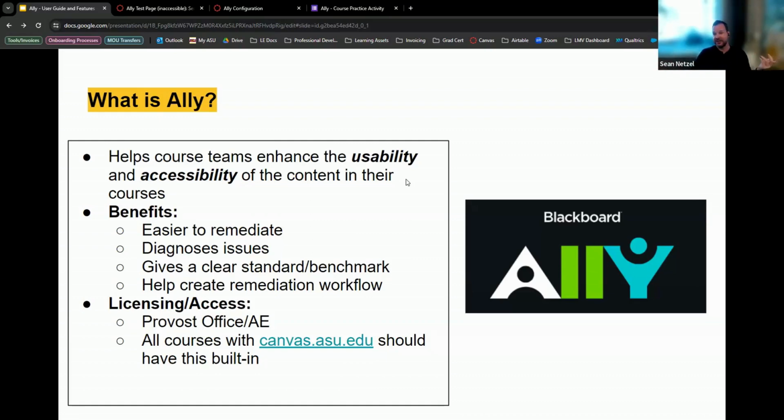It also gives you a clear standard or benchmark. So it'll give you an accessibility score, which is a percentage, and it gives you a benchmark of where you're at percentage-wise. Does anybody know what the QM Quality Matters standard is for accessibility?